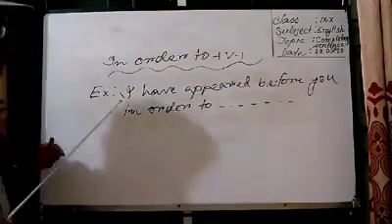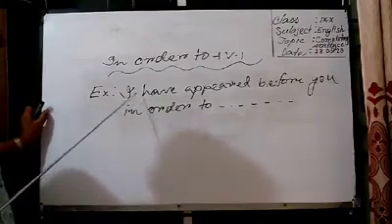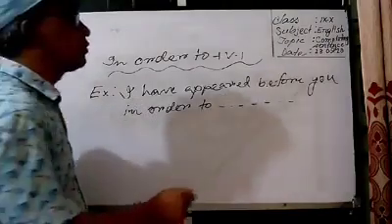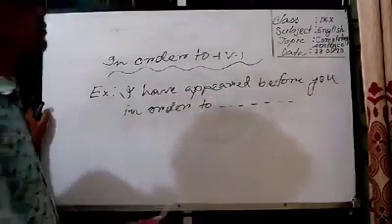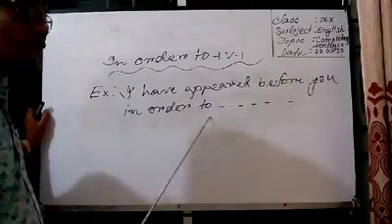So, dear students, read out the given parts of the incomplete sentence. I have appeared before you. In order to means for.